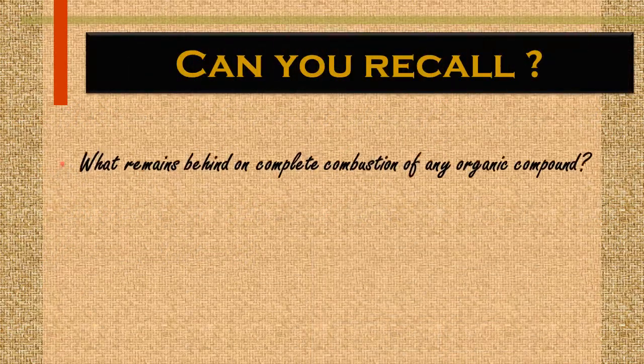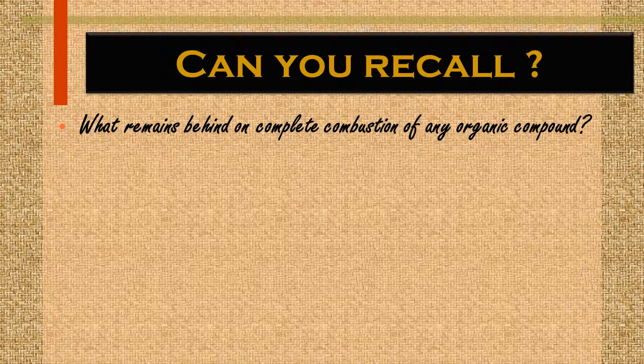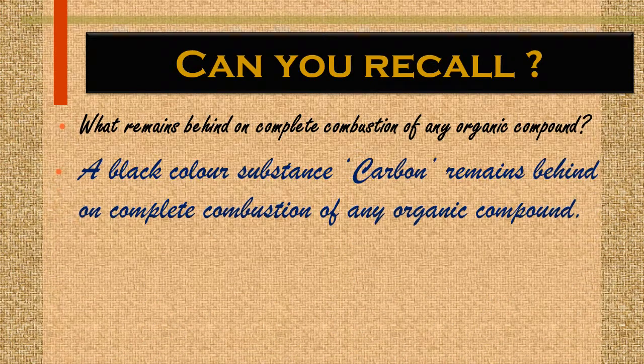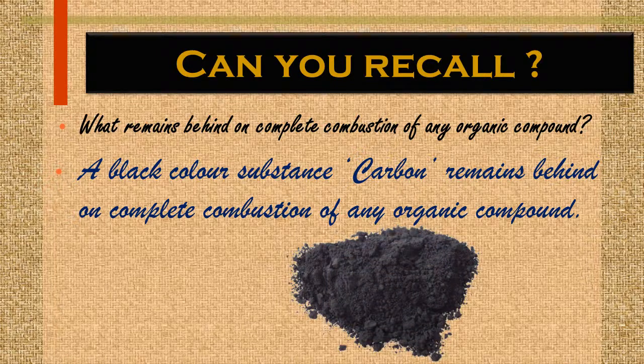Next question: what remains behind on complete combustion of any organic compound? A black colored substance. After the combustion of any compound or substance, you can observe that a black colored substance is formed. And what is that black colored substance? That is carbon. Like if we burn coal or wood, what remains after complete combustion? A blackish substance remains, and this is nothing but carbon.